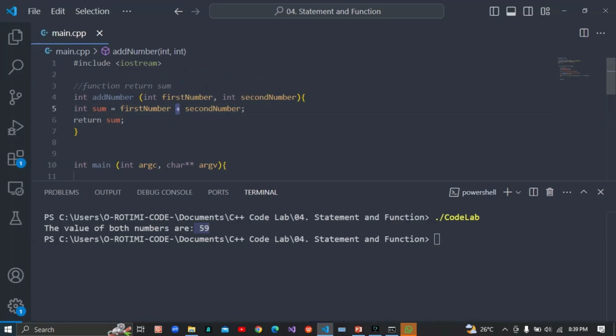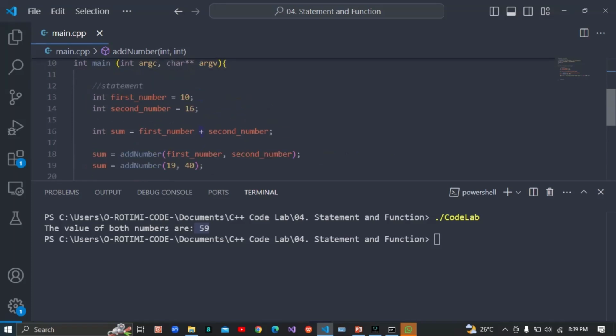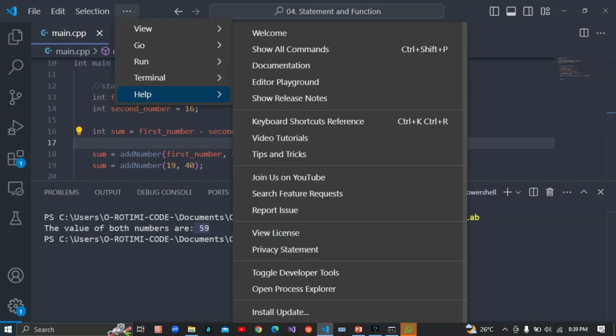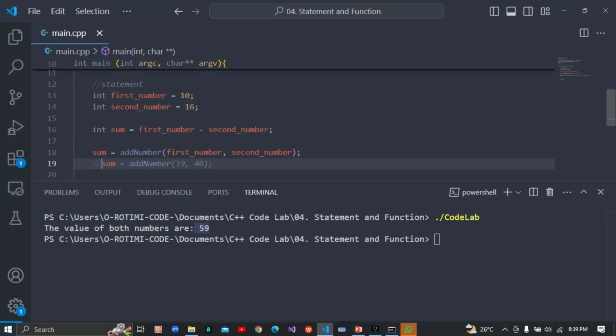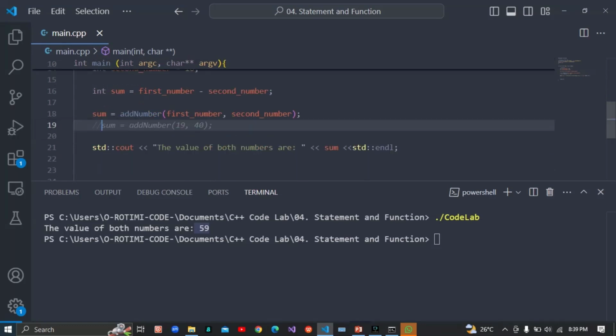It is addition. Even if we give this one a minus now, let's say I comment this particular one we have here, and I give it a minus, and let's run it back. Let's see what it's going to give us here.